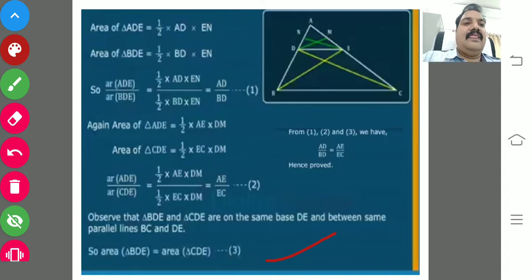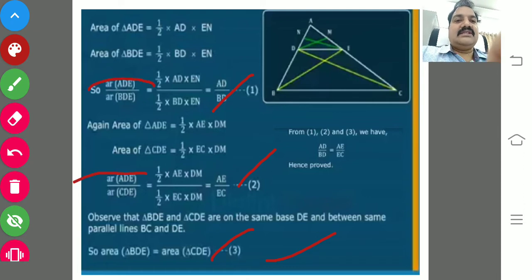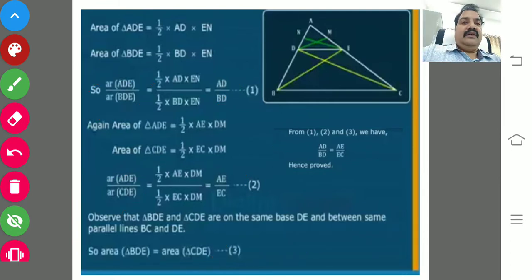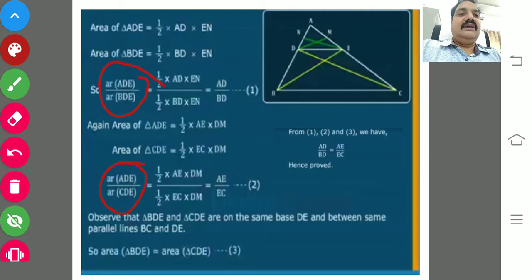So here from the three equations 1, 2 and 3, the numerators are equal and the two denominators are also equal by the property. So if the LHS is equal, automatically the RHS is equal.